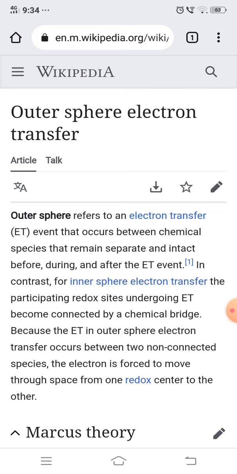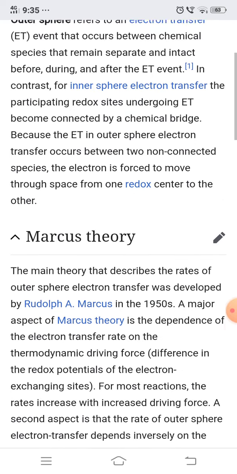In contrast, for inner sphere electron transfer, the participating redox sites undergoing electron transfer become connected by a chemical bridge. Because the electron transfer in outer sphere electron transfer occurs between two non-connected species, the electron is forced to move through space from one redox center to the other.